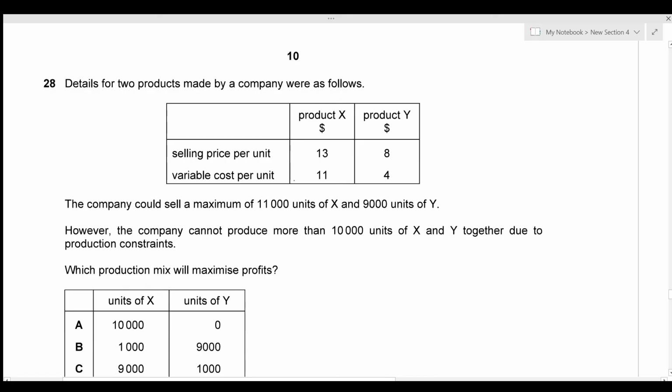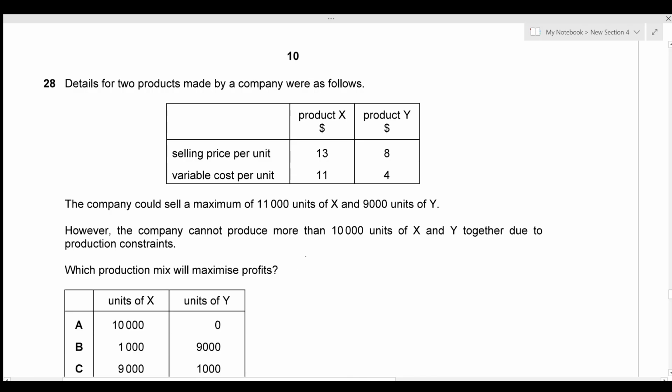Now, details for two products made by a company are given below. So we're given the selling price and variable cost for both product X and product Y. And the company could sell a maximum of 11,000 units of X and 9,000 units of Y. However, the company cannot produce more than 10,000 units of X and Y together due to the production constraints. Now, which production mix will maximize the profit?